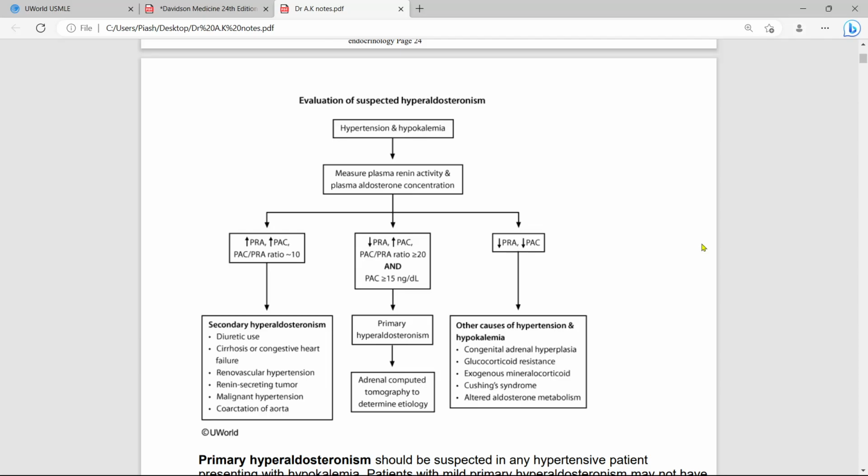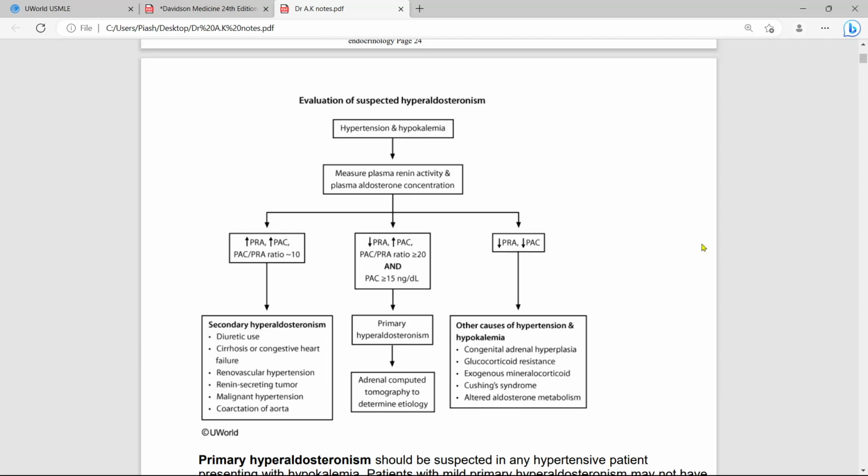If the PAC, that means plasma aldosterone concentration, by plasma renin activity is more than 20, it is primary hyperaldosteronism.